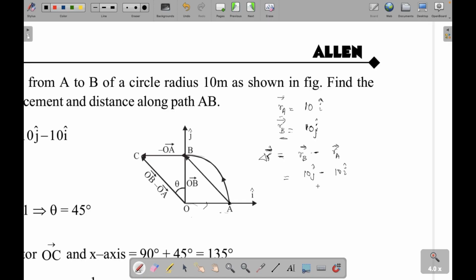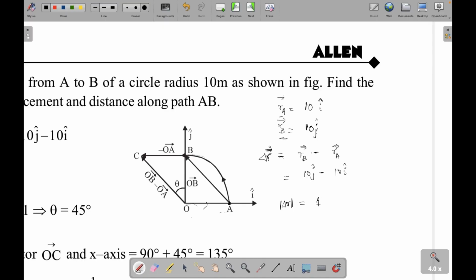Is this clear? Yes. Now you have to find the magnitude and direction. What will be the magnitude of this displacement? The displacement will be the hypotenuse AB. Once you have calculated this, you can find it easily. It will be root over 10 square plus 10 square, or 10 root 2.